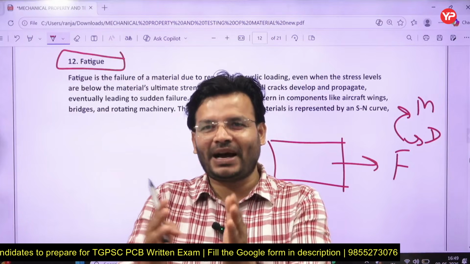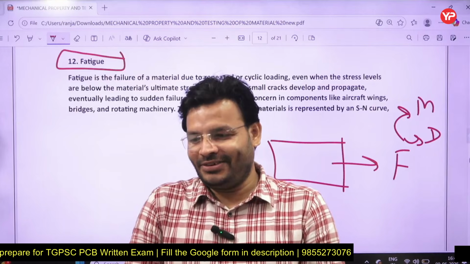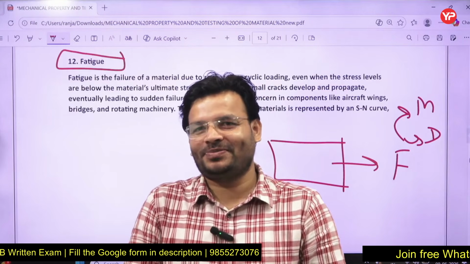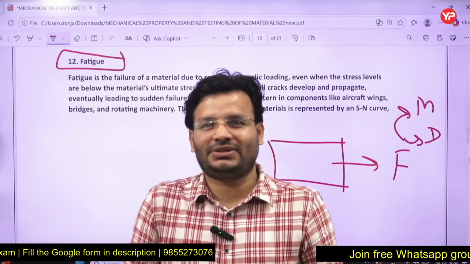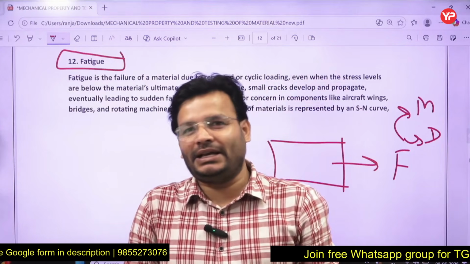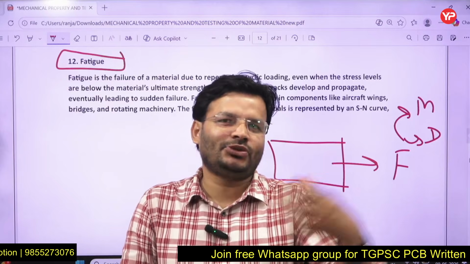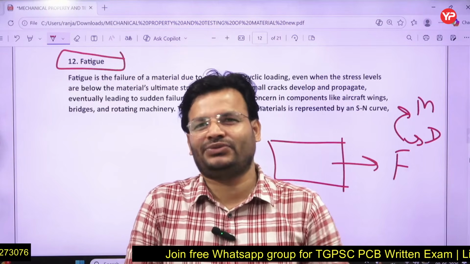If you talk about your bike, sometimes you are only driving. Sometimes two people will sit behind you, sometimes three people can sit. So load is fatigue. Sometimes you are driving your bike and a sudden bump comes over the road. Yes, there is a shock load. Even that is considered a fatigue load. It comes under the category of fatigue load.